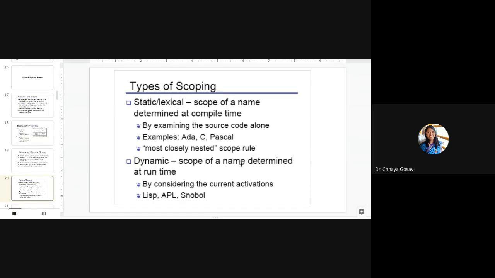Dynamic scope is determined at runtime by considering the current activation, which method we called, and depending upon that current call, the variables will get the scope. Examples are Lisp, APL, Snobol, Python. Even C language also supports dynamic scope when we use recursion or procedure activation.